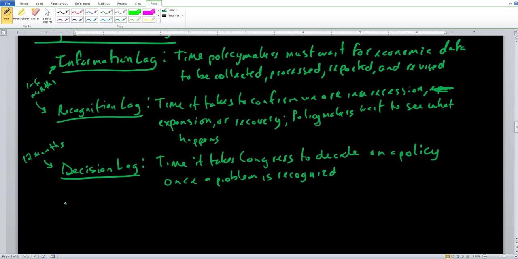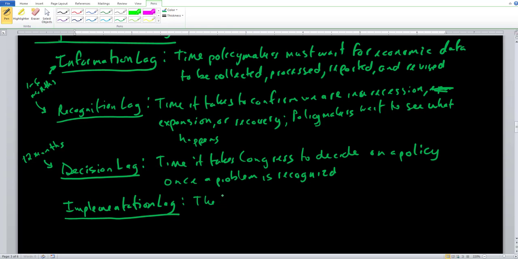Finally, we take a look at the implementation lag. The implementation lag basically tells us that, once the president actually signs this piece of fiscal policy, how long is it going to take for it to have an impact in our own life?